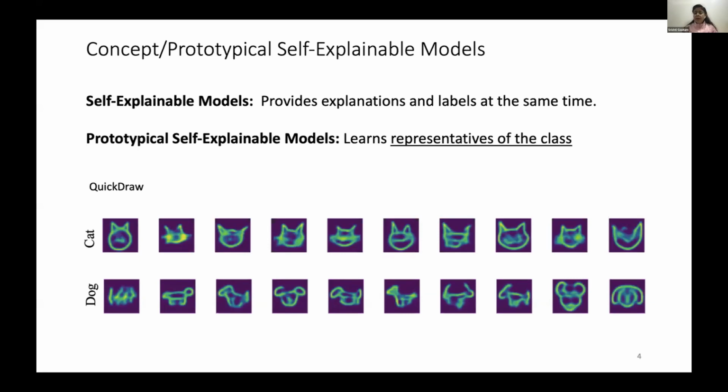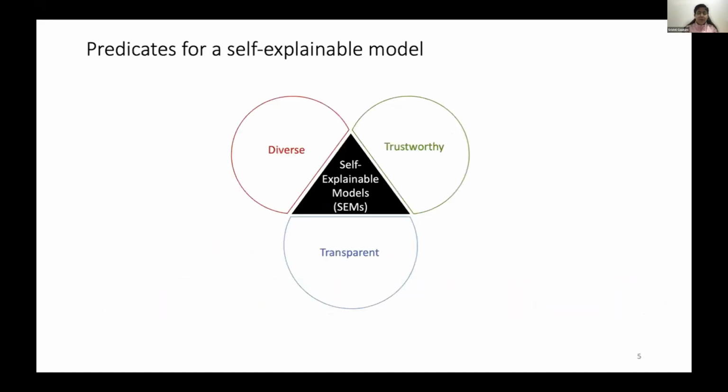These are the prototypes learned by our model, which I'll start explaining next. These are 10 prototypes learned for class cat and class dog. What is very important here is, instead of looking at millions of images from class cat and class dog, you can just look at these 10 images and see what kind of cats people actually draw mostly, and what kind of dogs people prefer to draw.